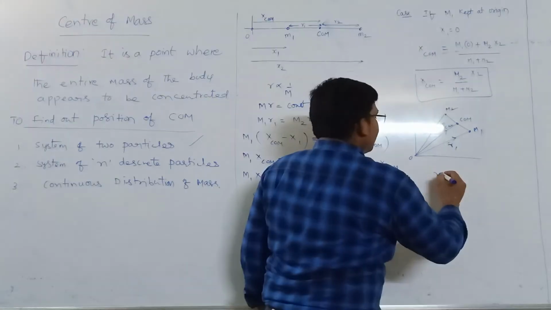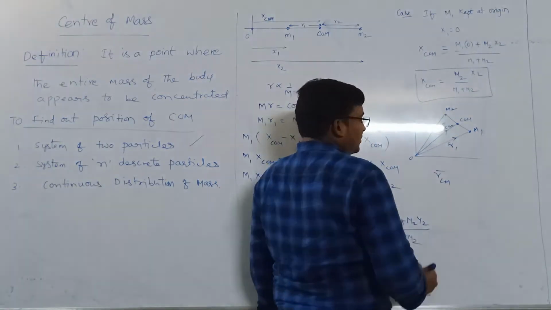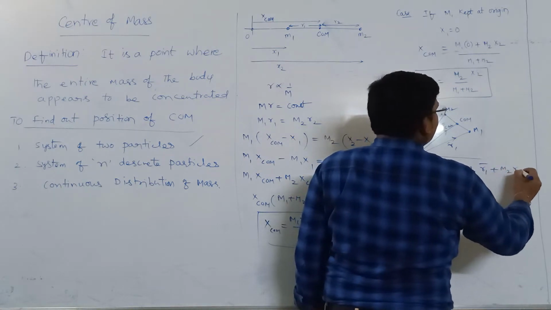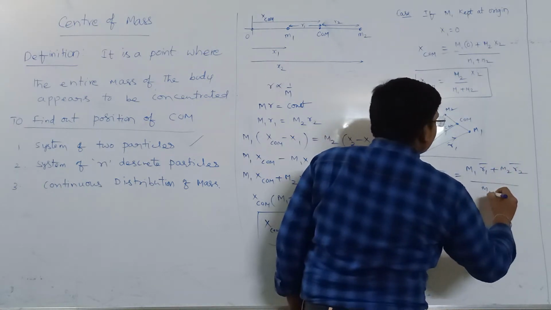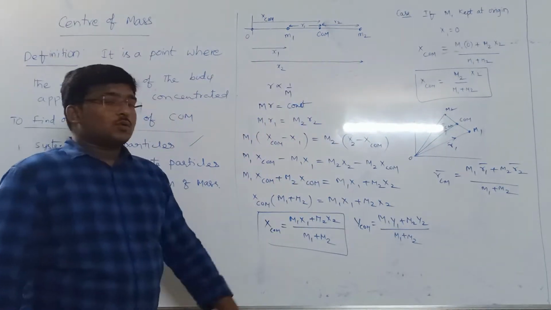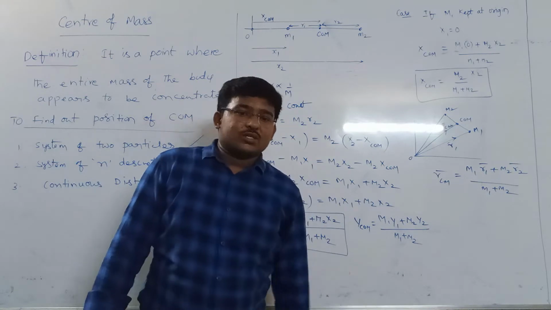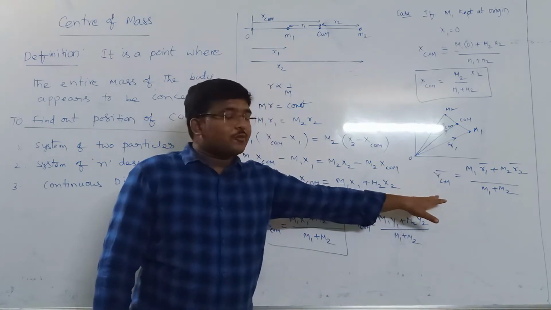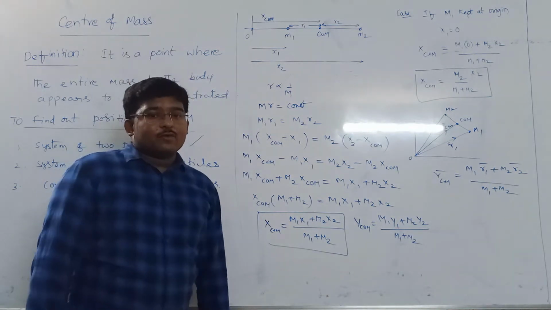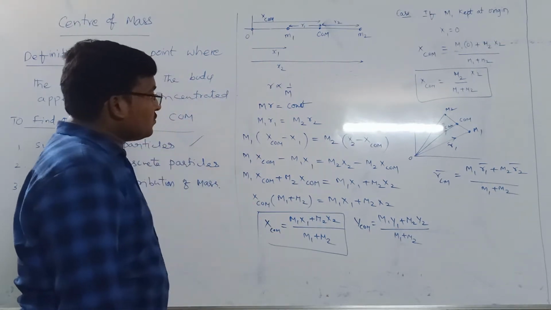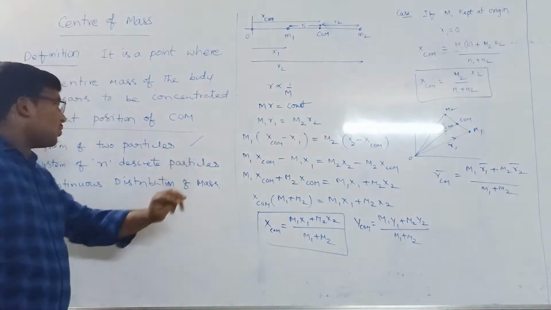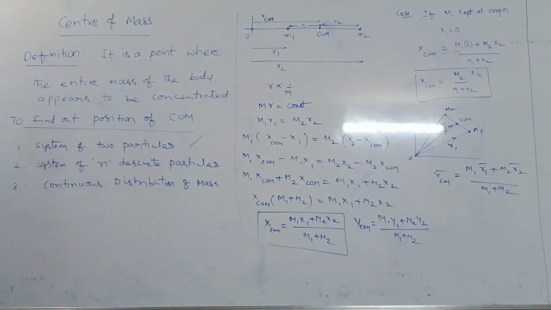So r center of mass is equal to (m1 into r1 plus m2 into r2) by (m1 plus m2). This is the vector notation. So the position vector of the center of mass is (m1 r1 plus m2 r2) by (m1 plus m2). This entire thing is the center of mass of a system of two particles.